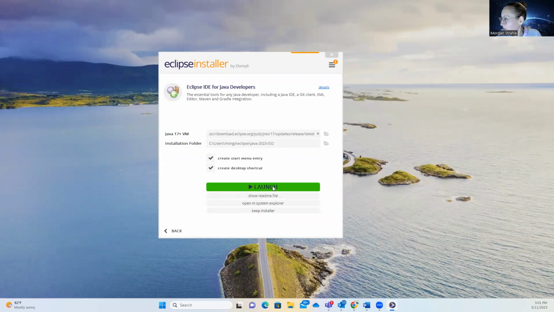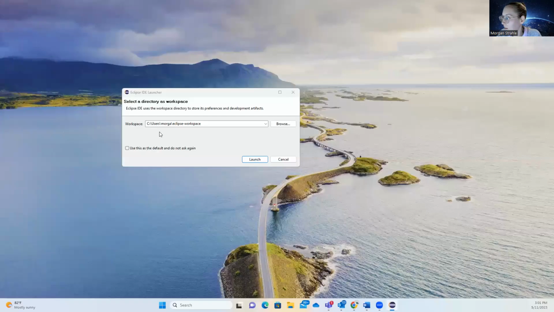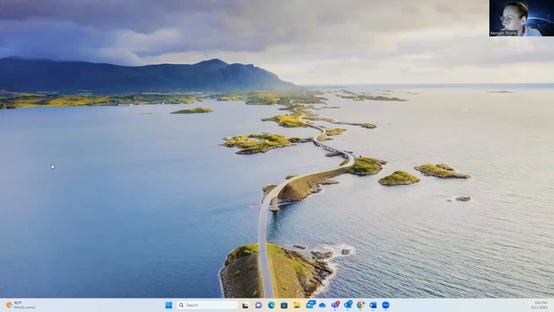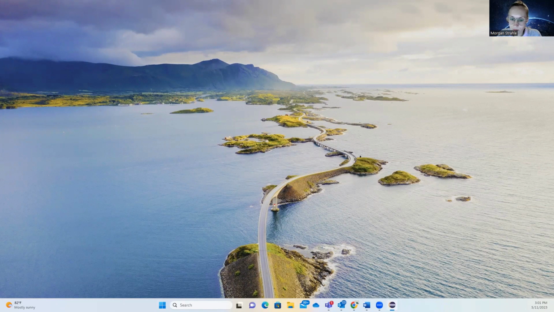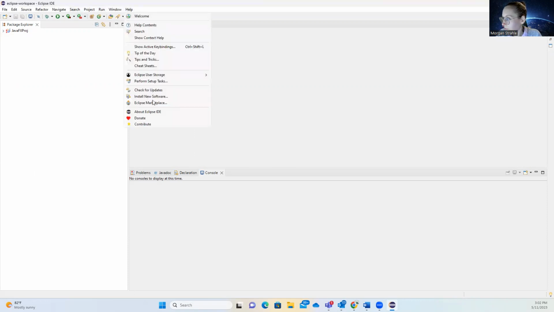All right, so now we're ready to launch. And then we're going to create our Eclipse workspace. And here we have our Eclipse IDE. Now what we need to do is install the plugins for JavaFX. We're going to go to Help, and then to the Eclipse Marketplace.